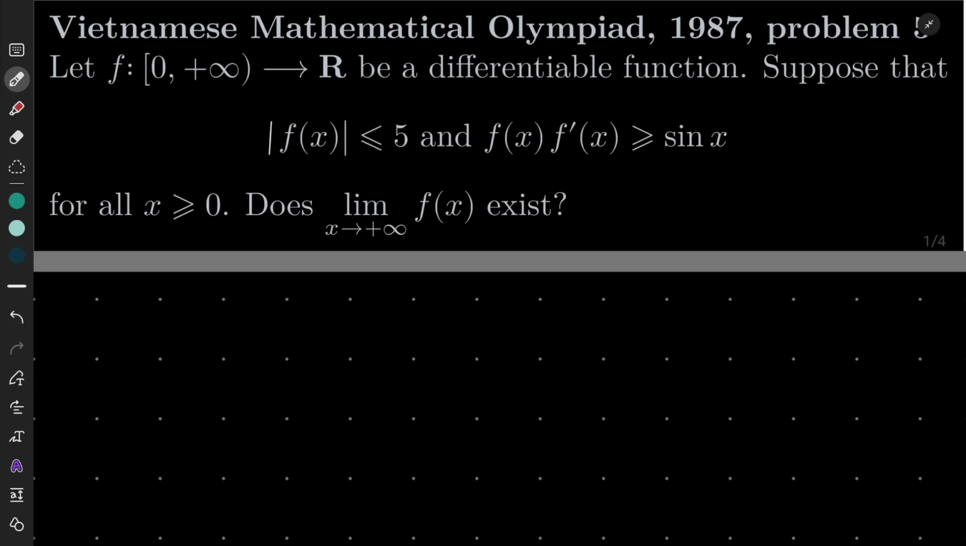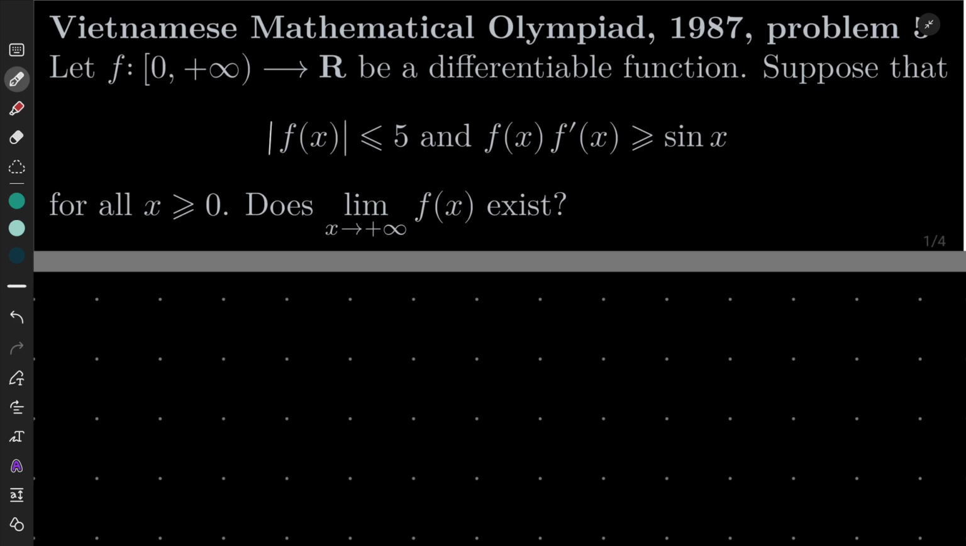Suppose furthermore that the absolute value of f of x is less than or equal to 5, and f of x times f prime of x, its derivative in other words, is greater than or equal to sine of x for all non-negative numbers x. The question is, does the limit as x goes to infinity of f of x exist?